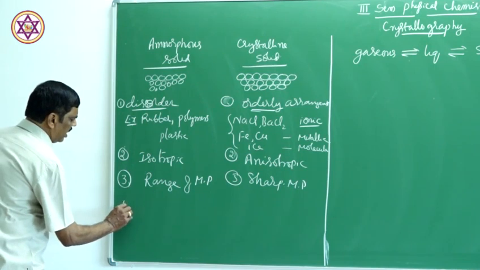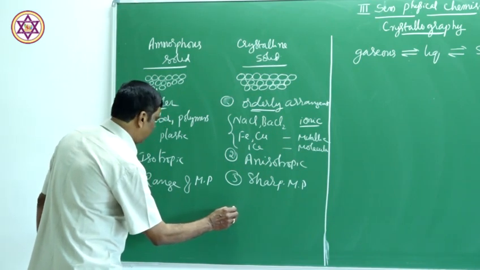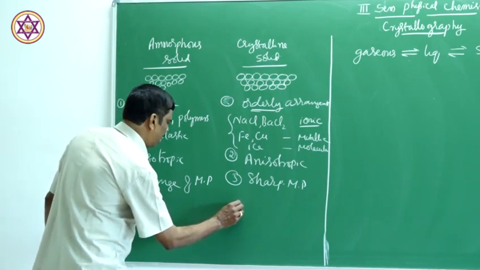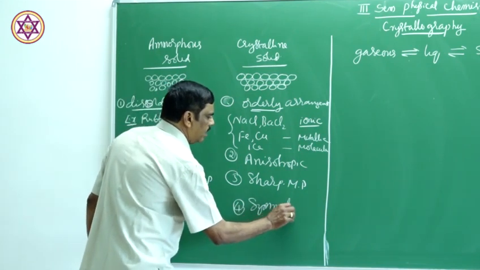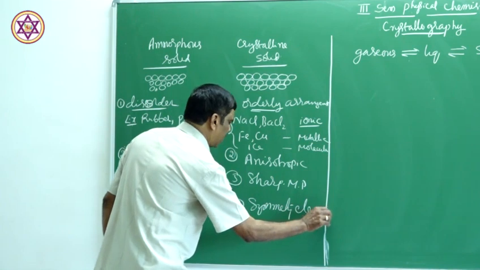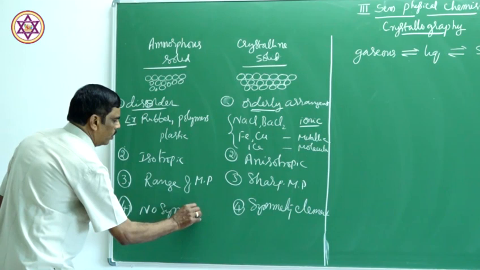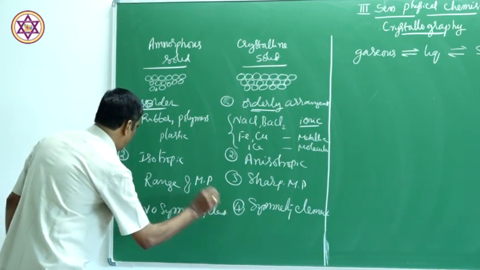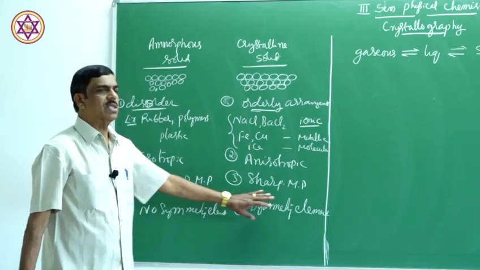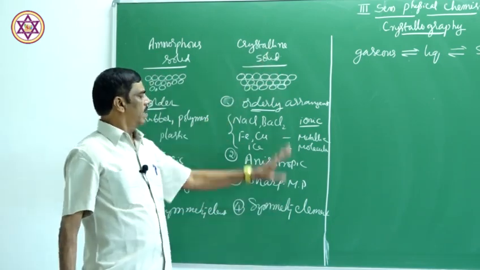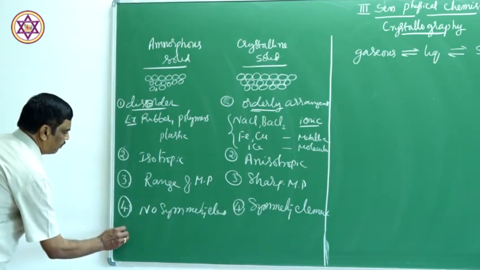Another difference is symmetry elements. I will explain the symmetry elements later. Symmetry elements are there in crystalline solids, whereas there are no symmetry elements in amorphous solids. Symmetry elements are there in any crystalline solid, whereas there are no elements of symmetry here.